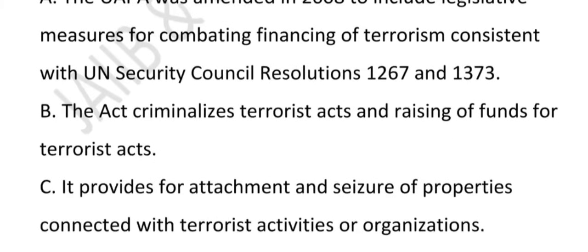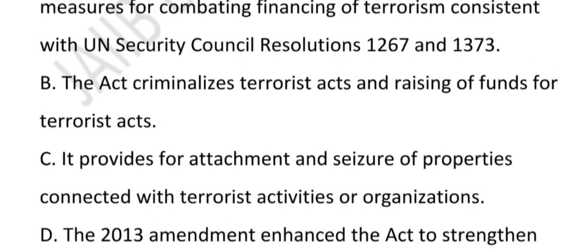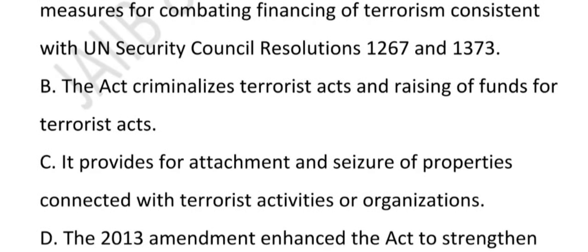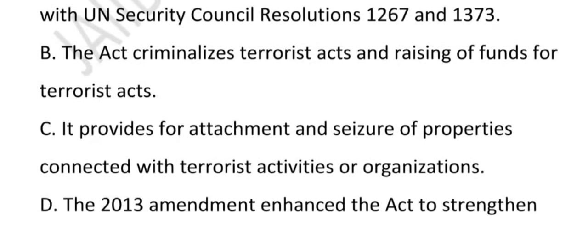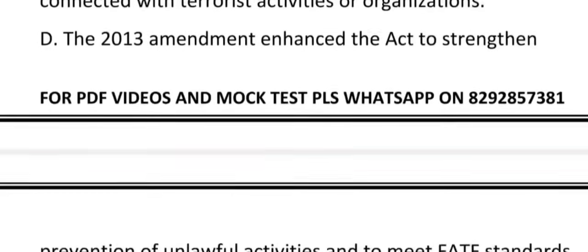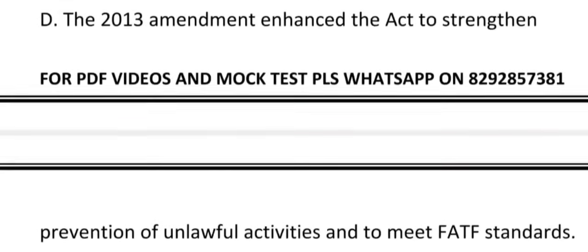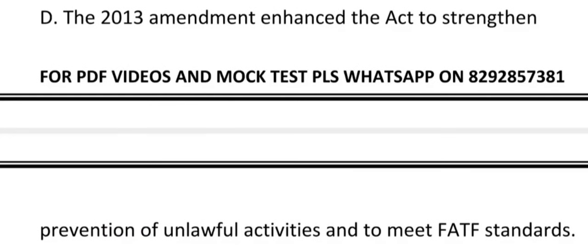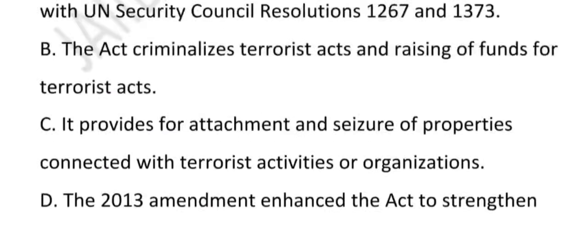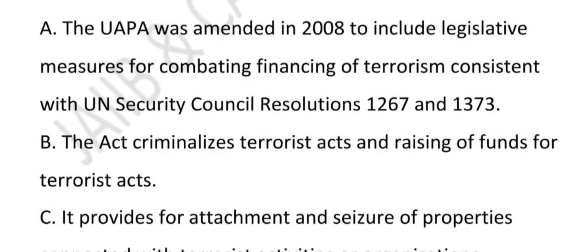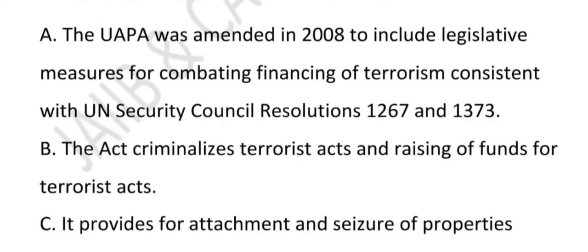Option B, the act criminalized terrorist act and raising of funds for terrorist act. Option C, it provides for attachment and seizure of property connected with the terrorist activity or organization. Option D, the 2013 amendment enhanced the act to strengthen prevention of unlawful activities and to meet the FATF standard. Option E, all of the above. So we'll have a look at this particular question. Let's see option A.